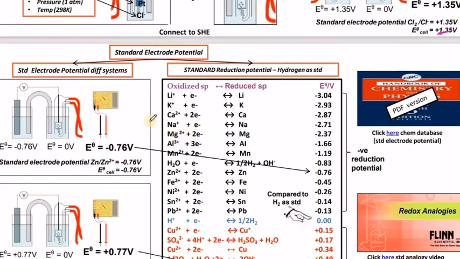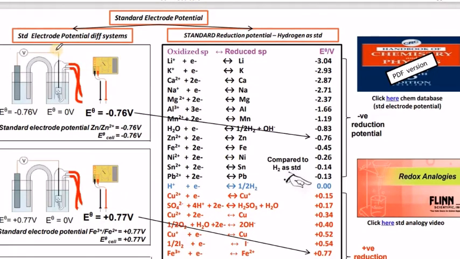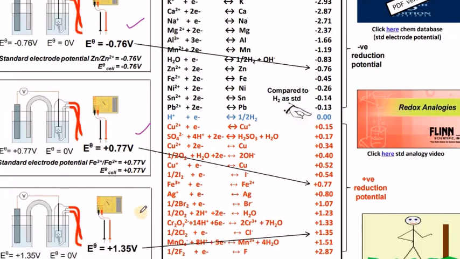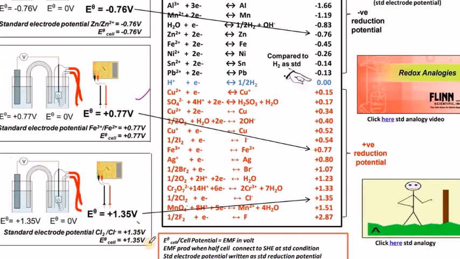Let us move on to another kind: the standard electrode potential of different systems. In the case of zinc, we have minus 0.76, which we have calculated. Iron we have got plus 0.77 in the previous calculation, while for chlorine we got plus 1.35.